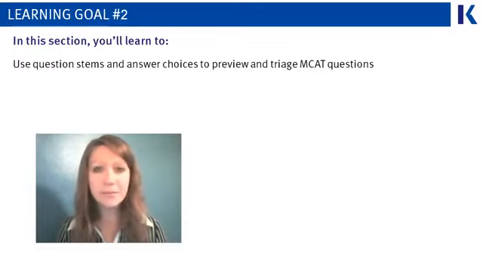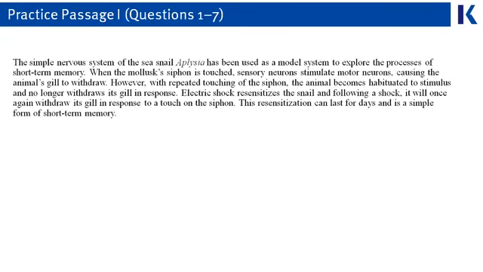We're going to go through the passage from learning goal 1 that we decided was easier and go through the questions for that passage. So let's actually go ahead and read this passage. Take 2 or 3 minutes, read through it, and make your own passage outline. Let's look at paragraph 1.